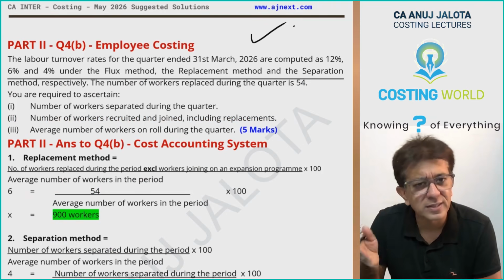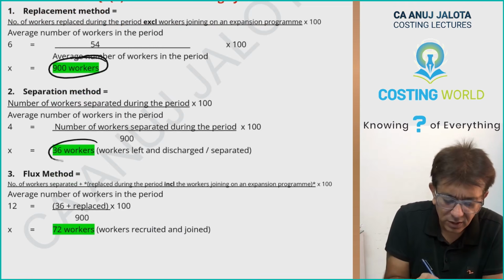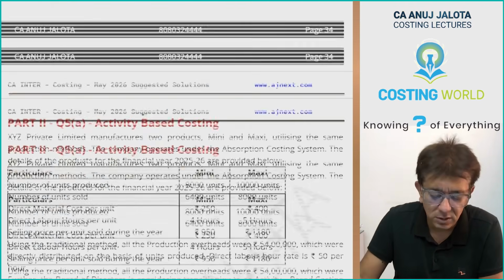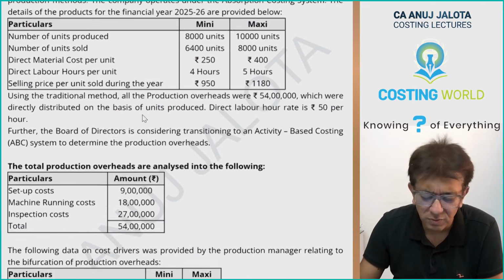Exact same question is there in our books. Accordingly, these 3 are the answers: 900 workers, 36 workers, and 72 workers. Okay, you should have got these as your answer. Further, activity based costing. In this you could have got confused to some extent.